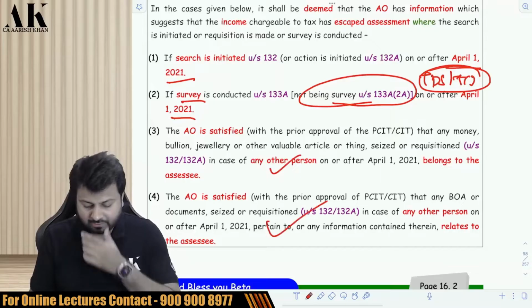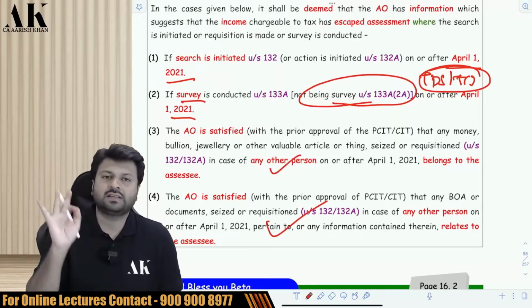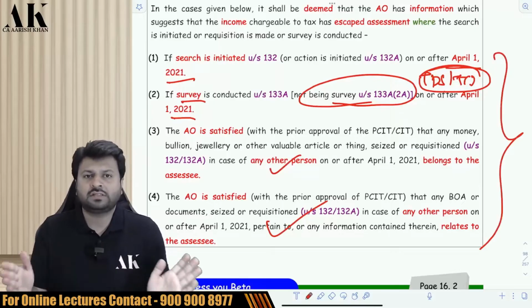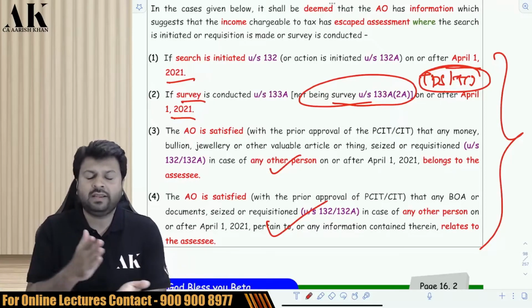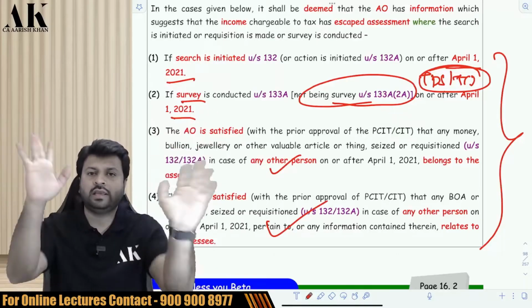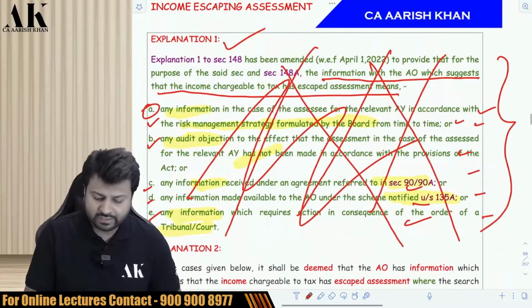And point number 3 and point number 4 is also for search and seizure. So if a search, you just remember the synopsis of these 4 points. If a search is happening on or after 1st April 2021, or if a survey is happening on or after 1st April 2021, other than the TDS or TCS survey, by default, the AO has the power to send you notice under 148.